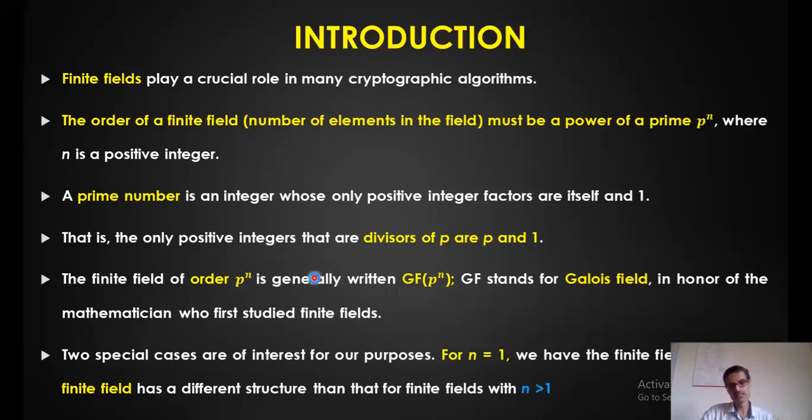So in general it is written as Galois field of p power n, where Galois is a mathematician. It is named after him because he worked on the finite field. Okay, the special case is when n equals 1, that is p to the power 1. That is very important to understand. We will discuss that also. That is Galois field of p, let me say maybe Galois field of 7. 7 is a prime number. Galois field of maybe 11, right? This is a prime number. It actually forms a finite field. Okay, and the second case is for n more than 1. That's what we need to understand.